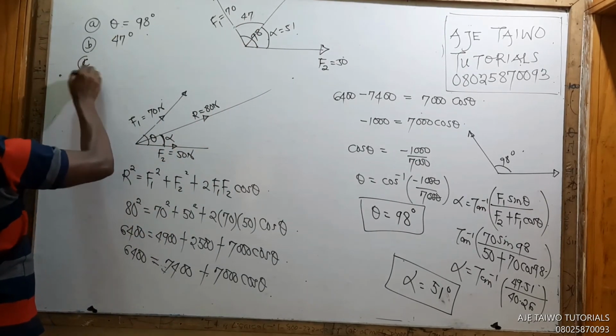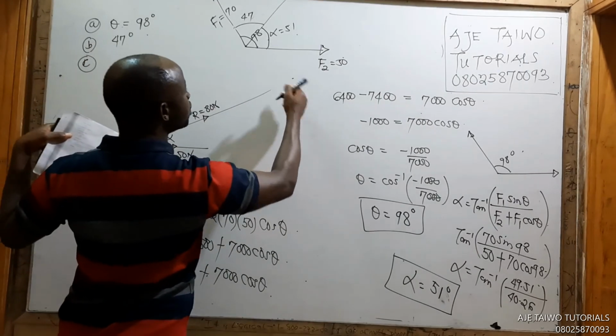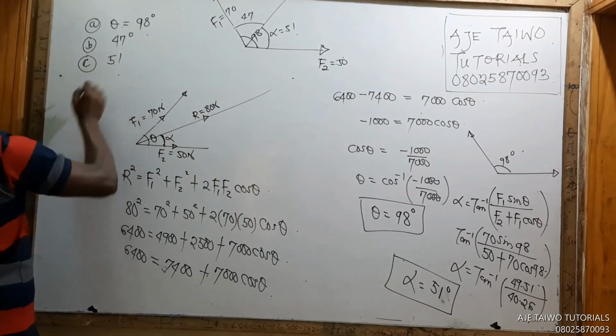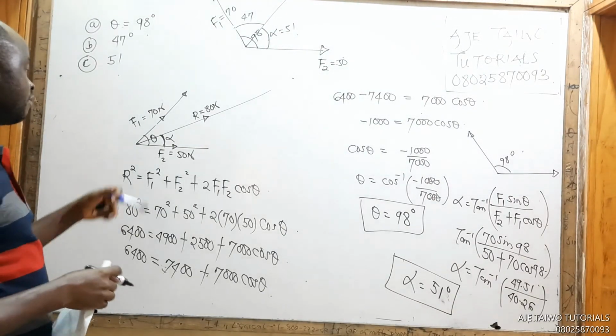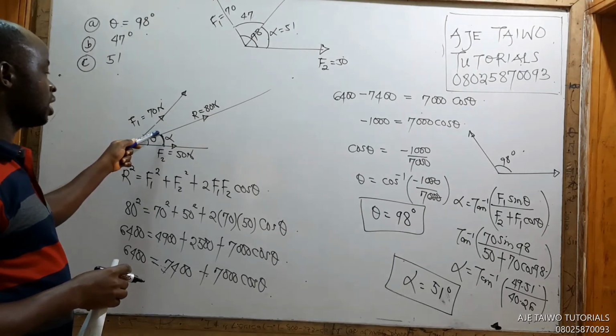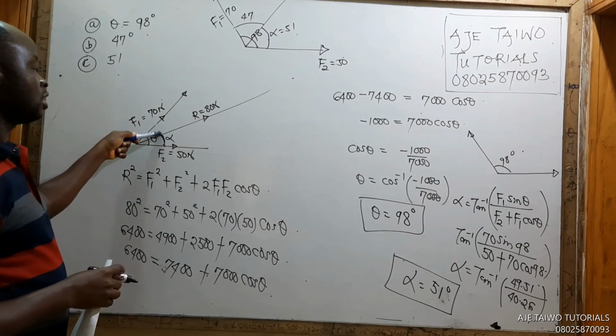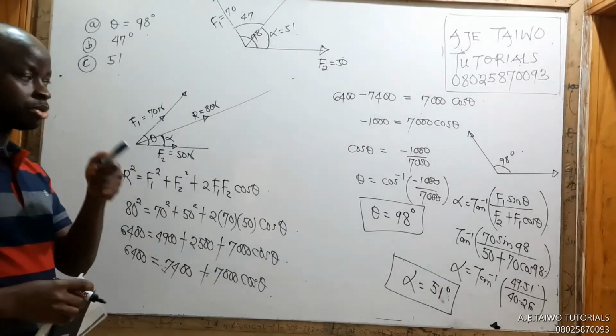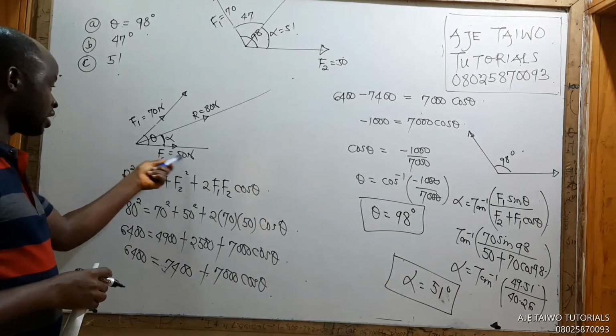Then C says, angle it makes with what? With F2, that's 50. And that's 51, because that was what I based everything I did on. I drew my resultant, and the angle I put here is the angle to F2. This is my F2. I called the first one F2, my personal decision. When I was proving, I called the first one F2.